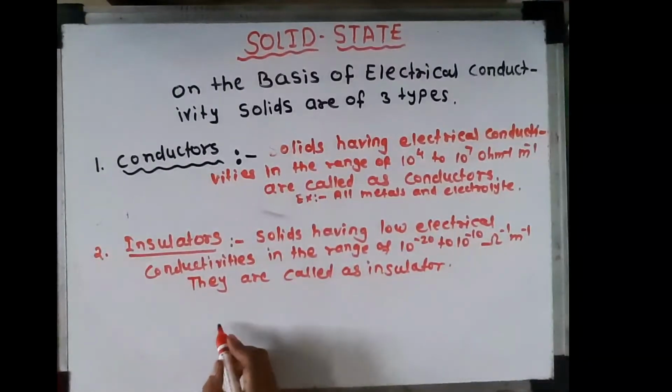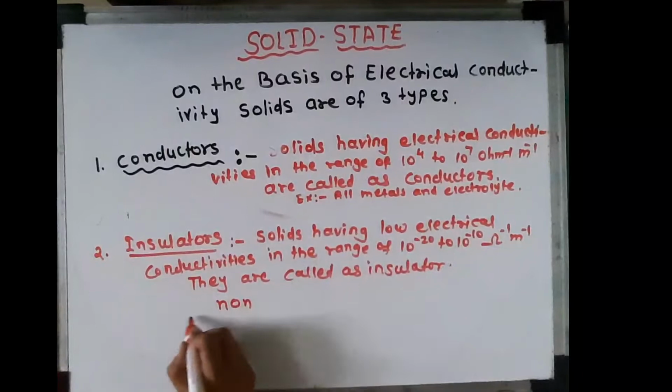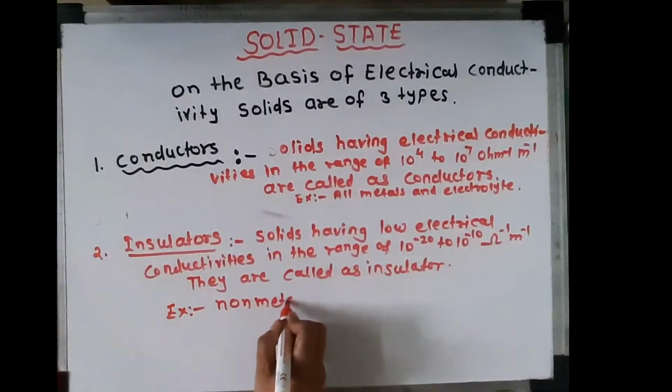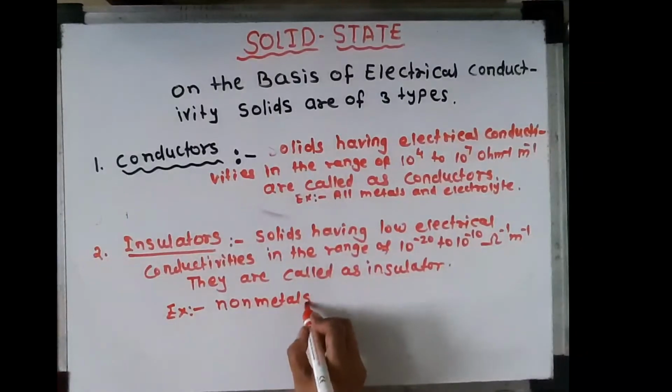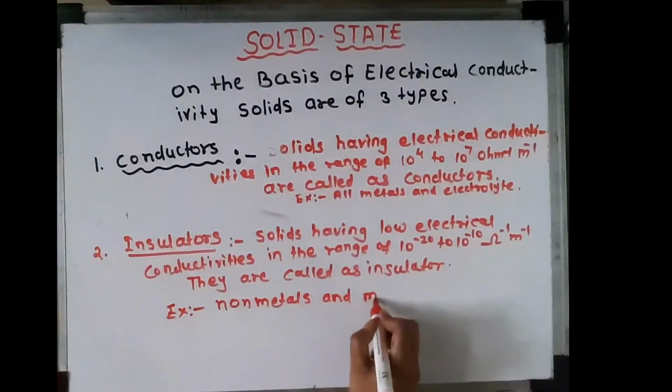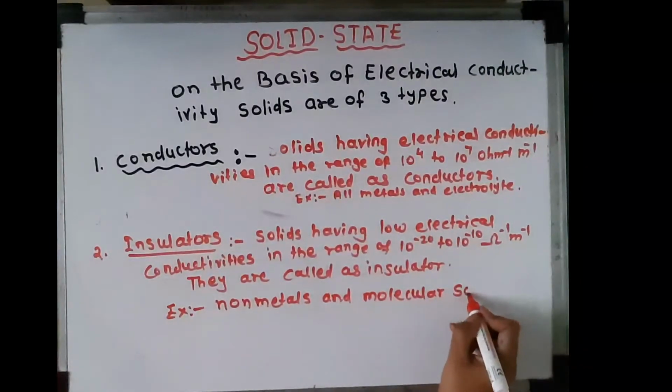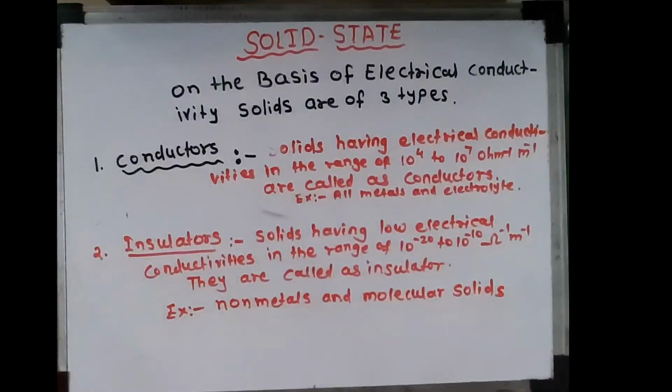Examples are all the non-metals and molecular solids. Molecular solids are the insulators. And the third type of solid, according to the electrical conductivity, is semiconductors.